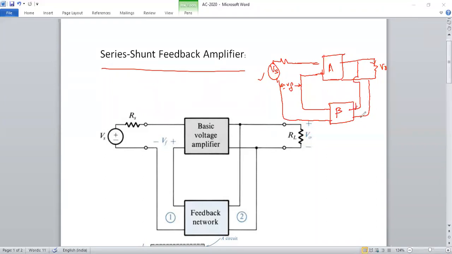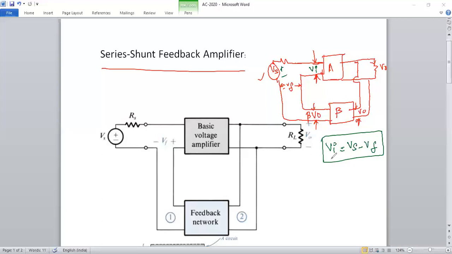V naught, because this V naught is connected as an input to that. So what is the output of the feedback network? The gain factor is beta, so beta into V naught. So what is the actual input to the amplifier? The actual input to the amplifier is Vi. We already discussed that these two are in series, so Vi must be Vs minus Vf.